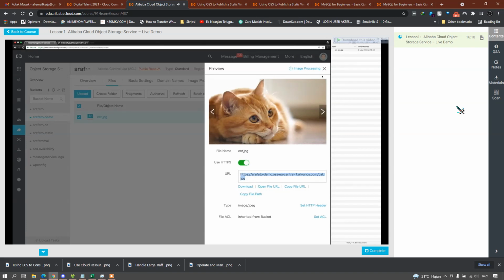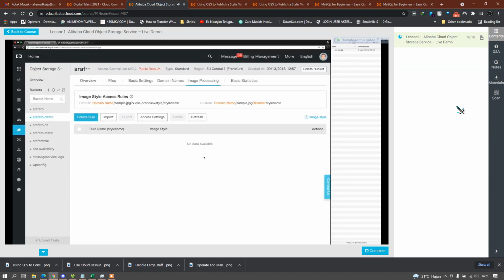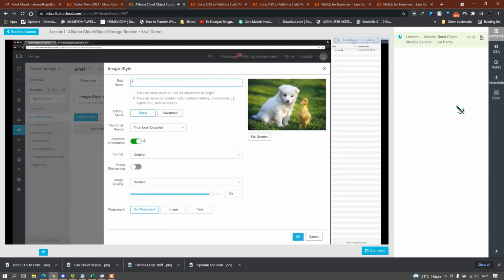from this URL. Now, let's go to one of the features that really differentiates OSS from other offerings, the ability that image processing is really integrated here. So let's give you an example. Let's create a rule for a new style that we want to apply to this image. And first of all, I need to give it a name, like demo style.